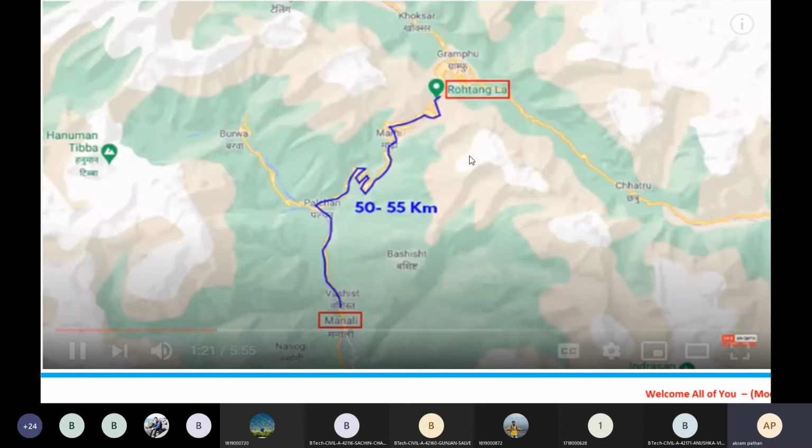So due to the snowfalls, we have to search for a new route for easy access from any part of India to Leh or Ladakh, because we have enemies in the form of Pakistan and China. If we connect Leh or Ladakh throughout the year, then we can easily access it. We have to find an easy access route which can join Leh or Ladakh. This is possible with the help of this route, which we call the Atal tunnel.